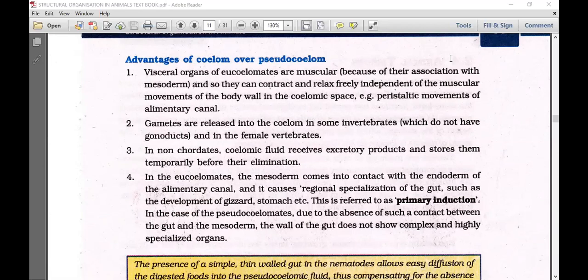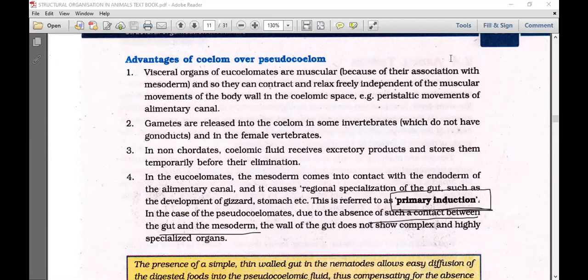In contact with the endoderm of the elementary canal, it causes regional specialization of the gut, such as development of gizzard and stomach. That is what I showed you, the regional specialization of the gut, which is referred to as primary induction. In case of pseudocoelomate, due to the absence of such a contact between the gut and mesoderm, the wall of the gut does not show complex and highly specialized organs.